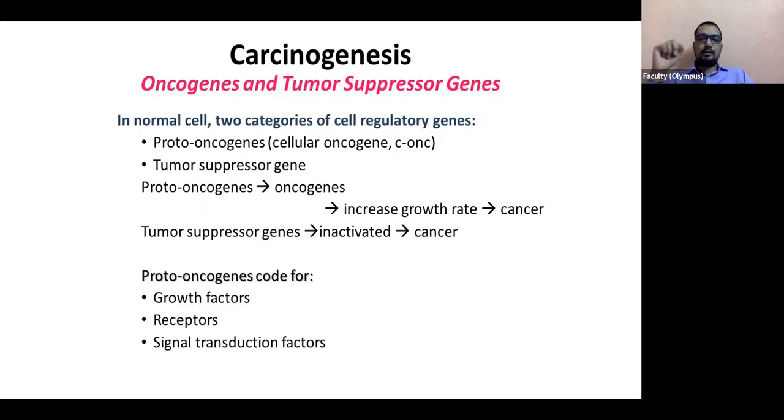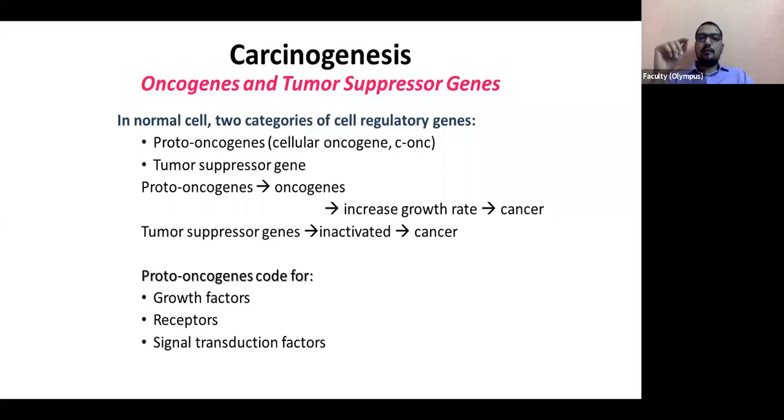There are also receptors, and something that controls the cell cycle. They're supposed to control the cell cycle, but they actually go overboard. They don't control, they keep letting the cell division happen. So this is one category of genes. They're called oncogenes, and activation of them results in cancer.